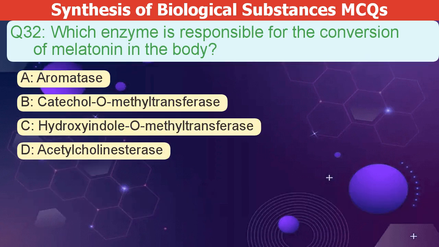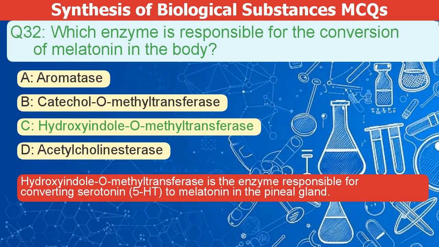Which enzyme is responsible for converting serotonin to melatonin in the body? A. Aromatase. B. Catechol-O-methyltransferase. C. Hydroxyindole-O-methyltransferase. D. Acetylcholinesterase. The correct answer is C. Hydroxyindole-O-methyltransferase is the enzyme that converts serotonin, 5-HT, to melatonin in the pineal gland.